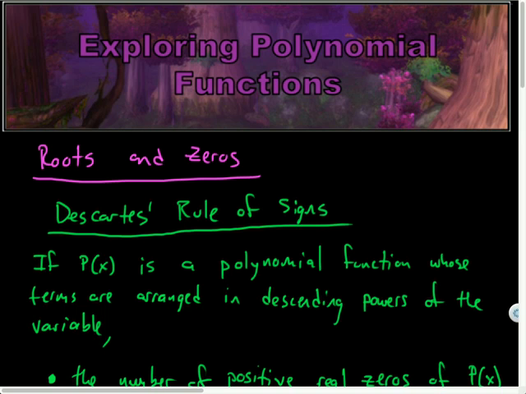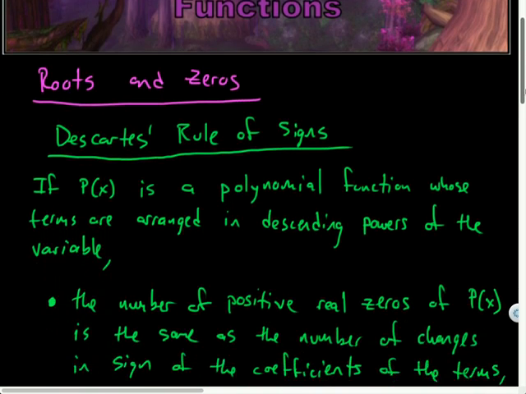Greetings and welcome, friends. We're taking a look again at roots and zeros when we're exploring polynomial functions. Yesterday we talked about the fundamental theorem of algebra and its corollary, as well as the complex conjugates theorem. So today we're looking at this additional piece.